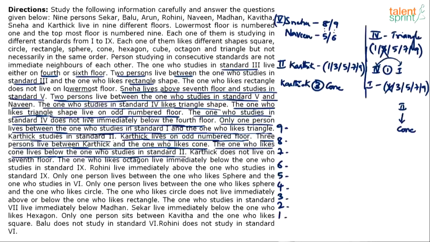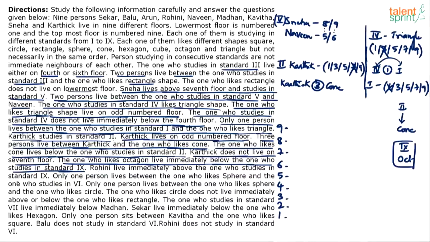Okay. Karthik does not live on 7th floor. So eliminate 7th floor for Karthik. The one who likes octagon lives immediately below the one who studies in 9th. So octagon is immediately below 9th. So let's say this is 9th, immediately below that is octagon. This is fixed.